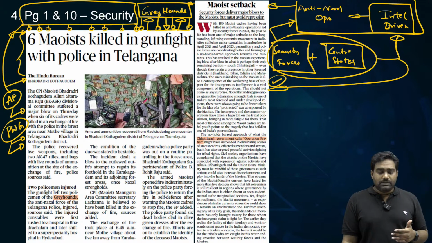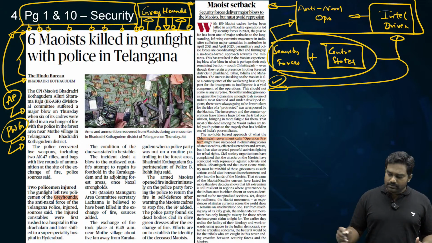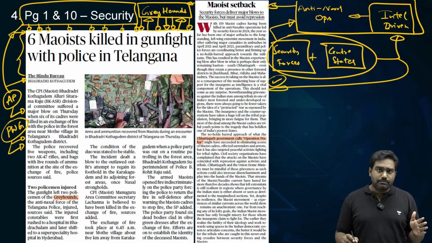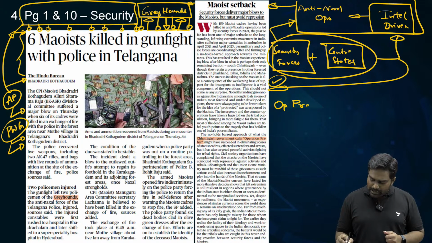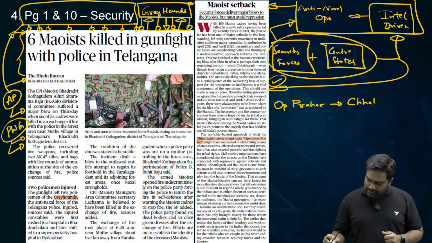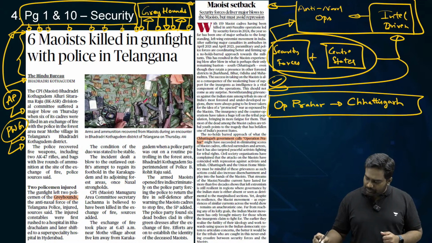However, the editorial also strikes a note of concern, because in Chhattisgarh, the state government and the state police have launched a major anti-Naxal drive which has been named Operation Prahar. So please note this down. Operation Prahar is an anti-Naxal operation that has been mounted by the Chhattisgarh state police.